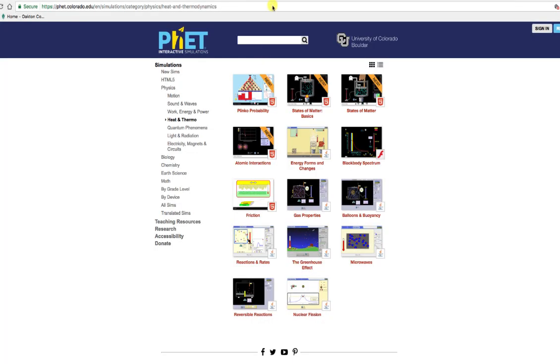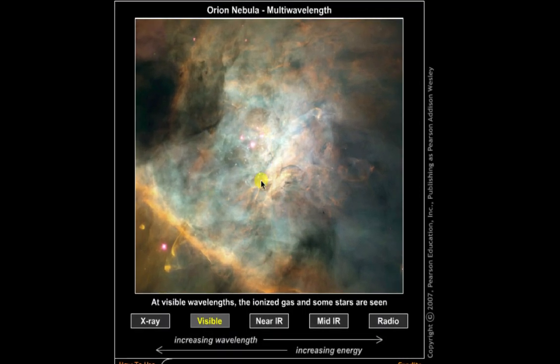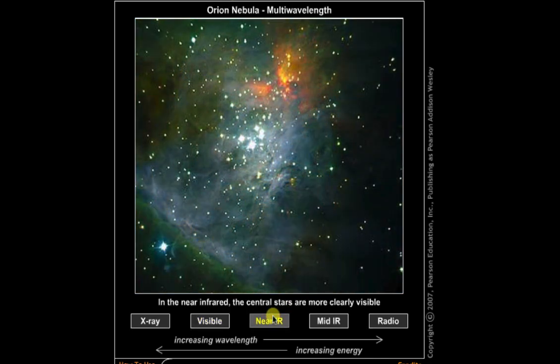So let's go back. This is one of the interactive figures that I have available in the D2L site. This is the visible photograph of that same object. I don't have those circles drawn, but let's go to the near infrared and just see what appears. So we're looking at the visible part of the spectrum. We're looking at visible light, a photograph that you might take with your camera and a telescope. But now if I look at it through the near infrared, so colors that are a little bit deeper red than the red that we can see with our eyes. So near infrared. So there you can see some things pop out, things that you didn't see before.